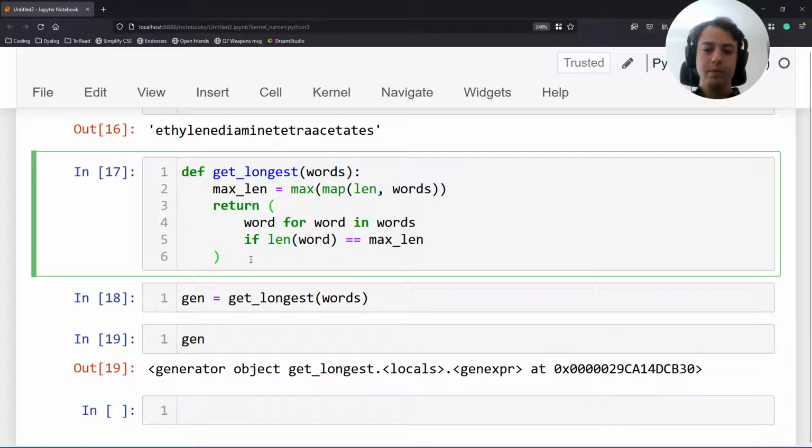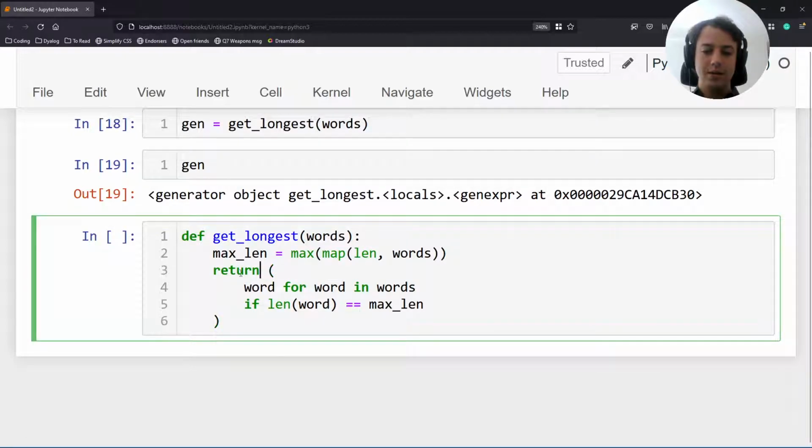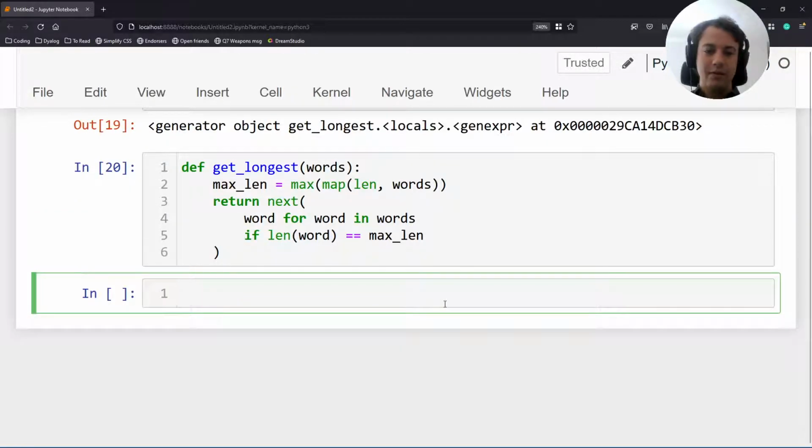A list comprehension builds the list entirely. A generator is like a map. It's something that knows how to compute its values, but it only computes them on demand. And in particular, we only need to demand for the first item of this generator. We don't need everything. We just need the first one. And so, obviously we don't want to return the generator. What we want is to return the next value of the generator. And the built-in next can take a generator and return its very first value, or its next value, which in the beginning is the first one.